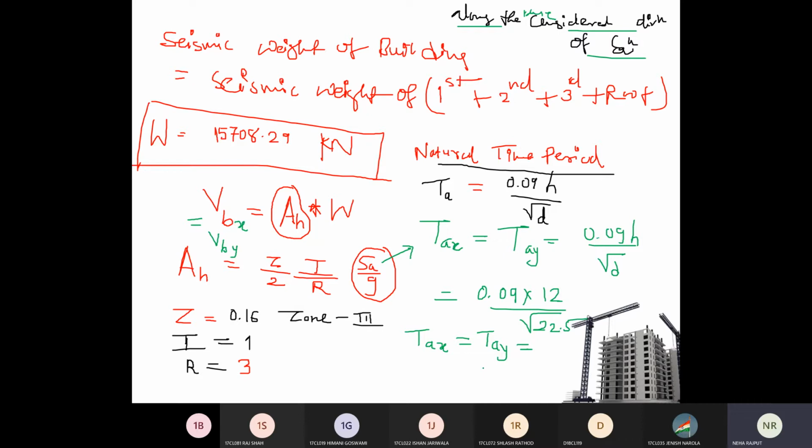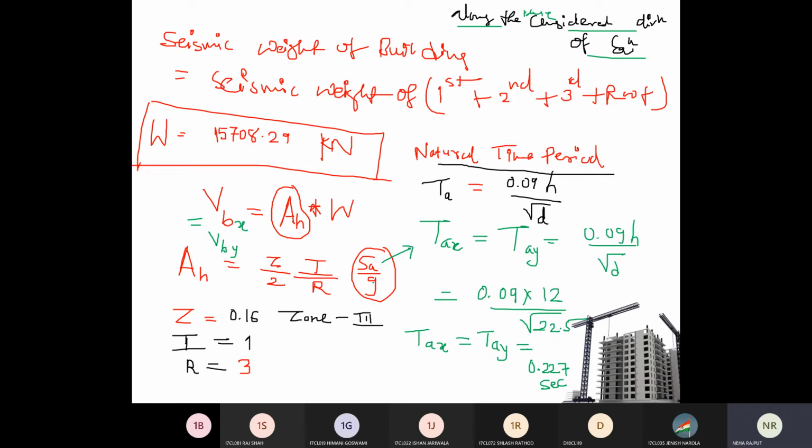Chalo, what is this TX and TY? 0.09 H upon root d gives 0.227. So this is your time period of the structure in seconds, meaning the full oscillation of your building in x direction and y direction will take 0.22 second. A full cycle completes in 0.22 second in x and y direction both.